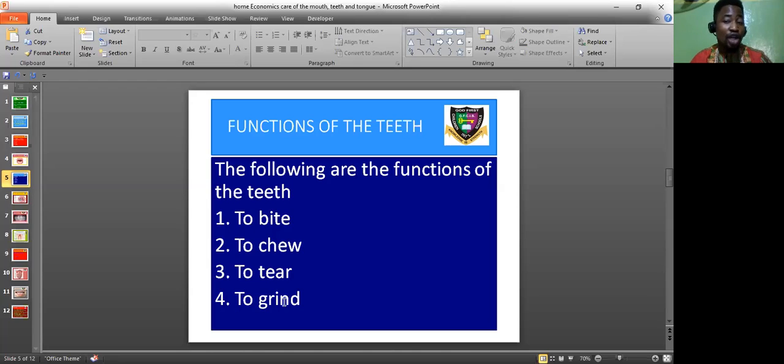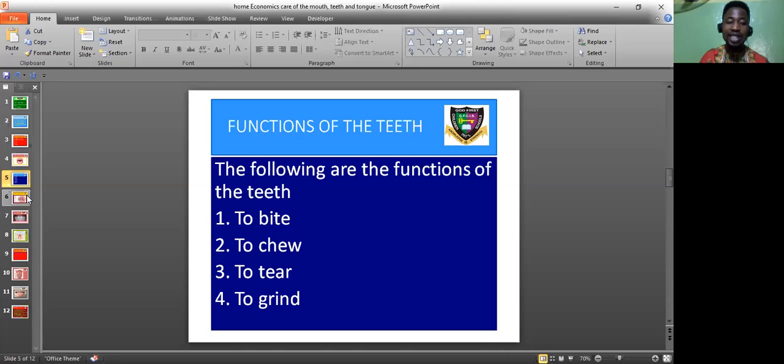You don't tear clothes with your teeth. You don't tear paper with your teeth. You don't open bottles with your teeth, else you damage the teeth. You only bite, tear, chew, and grind food, fruits, vegetables, edible things. What we call edible things are things you can eat that will not harm you. So these are the functions of your teeth.